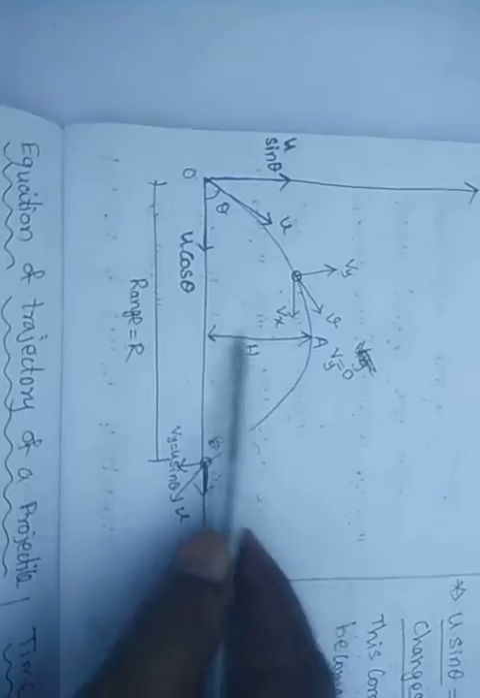Next one is maximum height of the projectile. So what is the maximum height of the projectile? Very simple students. This is the maximum height. So this height we are going to calculate, H maximum. At maximum height, the vertical component is 0.